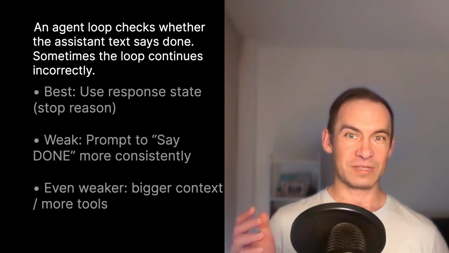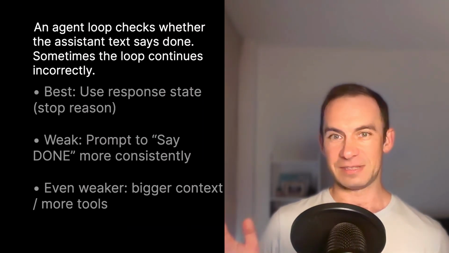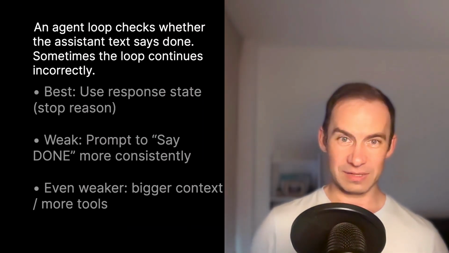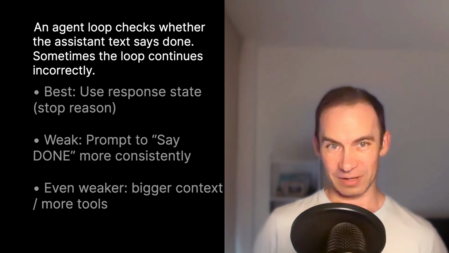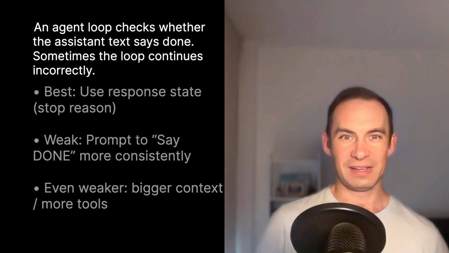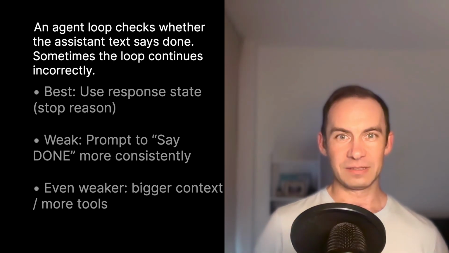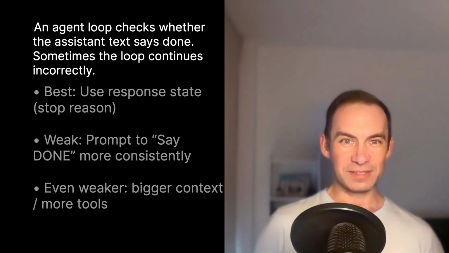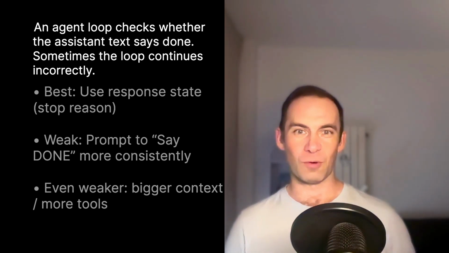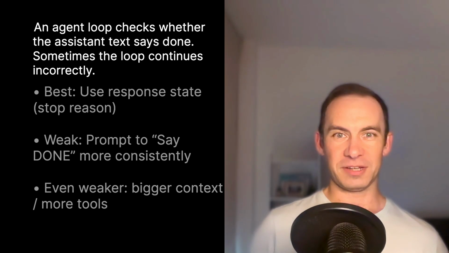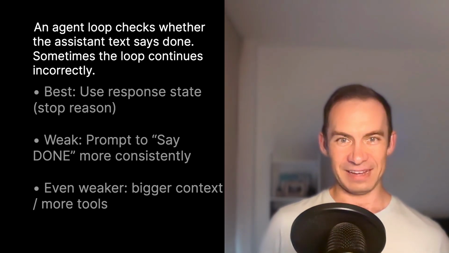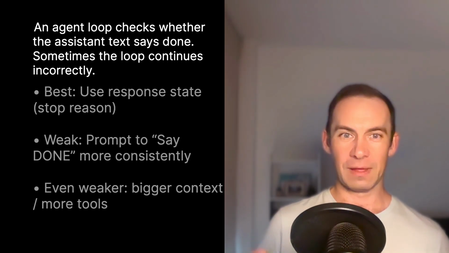Now let us walk through the ranking pattern. An agent loop checks whether the assistant text says done. Sometimes the loop continues incorrectly. This is an example of a question. The weak answer is tell the assistant to say done more consistently. That sounds reasonable, but it doesn't own the failure. The stronger architecture answer is to read the response state, such as stop reason. Why?